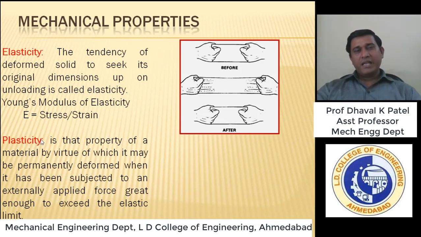The opposite of elasticity is the property of a material by virtue of which it may be permanently deformed when subjected to an externally applied force great enough to exceed the elastic limit. The meaning is that if we apply force beyond the elastic limit, what happens? It will elongate within the elastic limit, but above that limit,